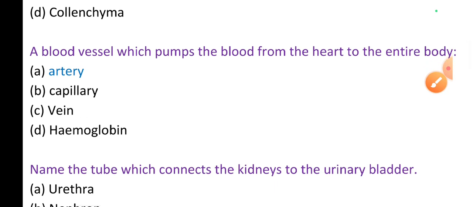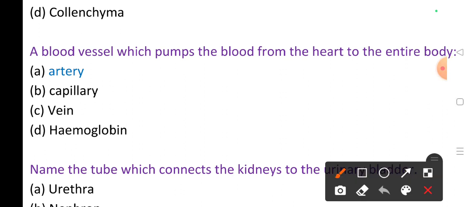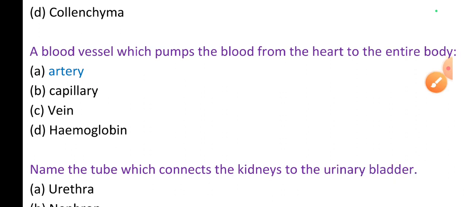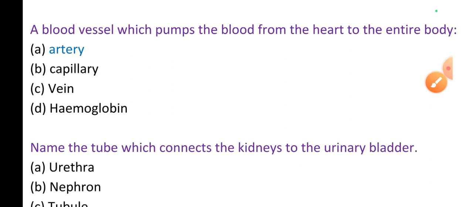A blood vessel which pumps the blood from the heart to the entire body is called an artery. And the blood vessel that receives the blood from all parts of the body and carries it to the heart is called a vein. Then next, hemoglobin is an oxygen carrier. Then capillaries interconnect arteries and veins.